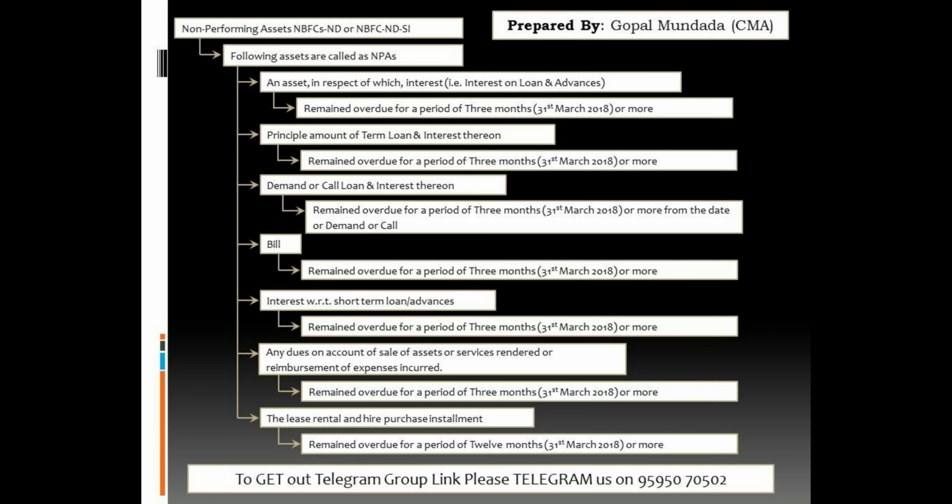So guys, this is our second last point, and that point is non-performing asset for the NBFC ND and NBFC ND SI. So guys, following assets are called as a NPA. So guys, if an asset in respect of which interest, that is interest on loan and advances, remain overdue for the period of the 3 months as on 31st March 2018 or thereafter, and next category is principal amount of the term loan and interest thereon.